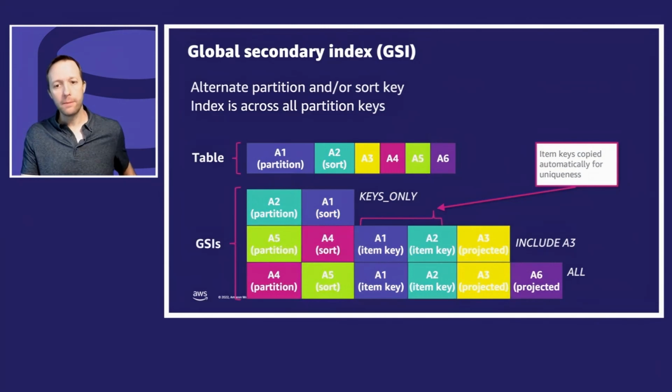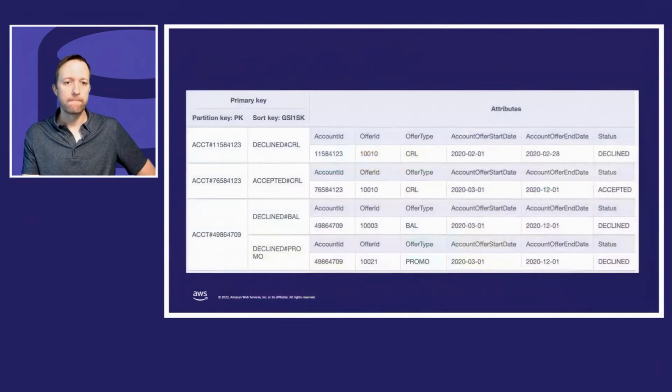You always get the item keys copied automatically for uniqueness. So when you say include A3, as that second GSI does, A3 is included, but you also automatically get A1 and A2 because it needs to know from which source table this came from, or which source item in the base table this came from, I should say.